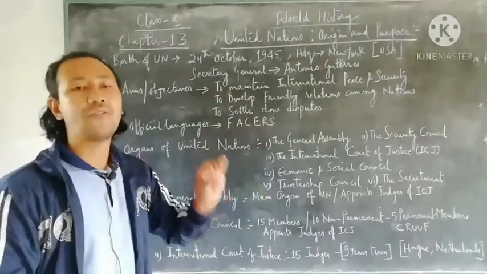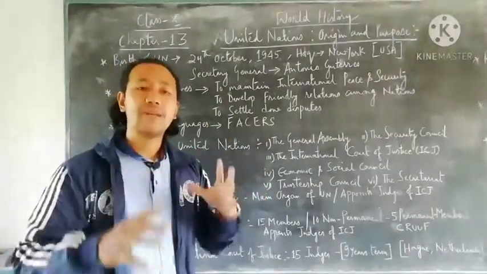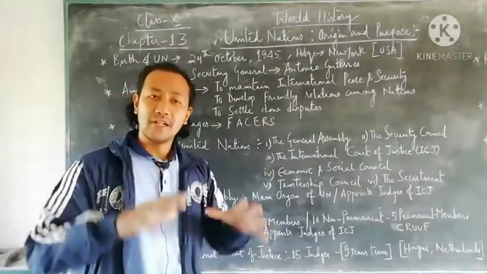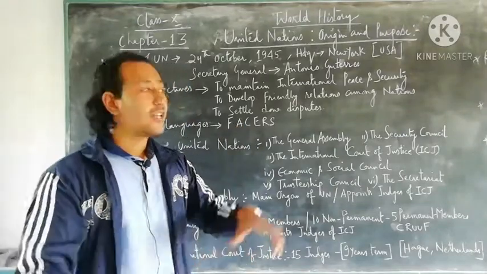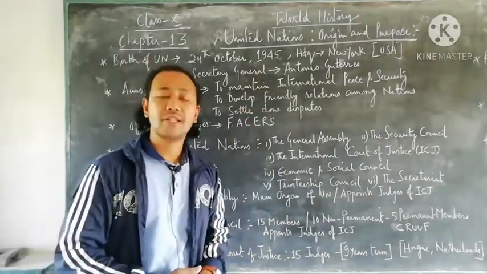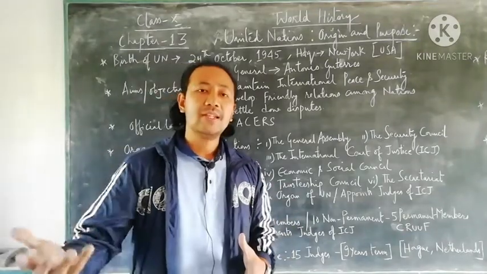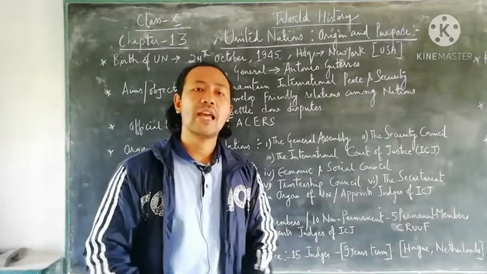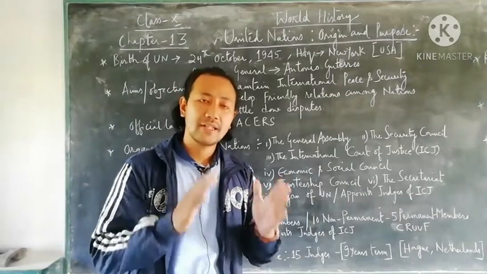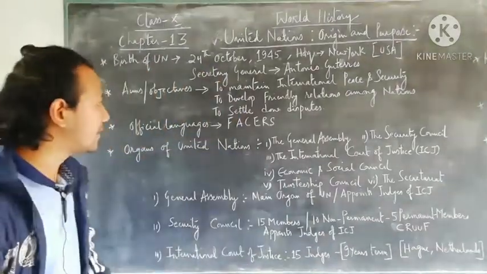These are the 6 official languages used whenever a meeting or conference is conducted under the direction of the Secretary General, Antonio Guterres. So these are the 6 languages in which a leader can speak about the points they want to highlight in that meeting or conference.